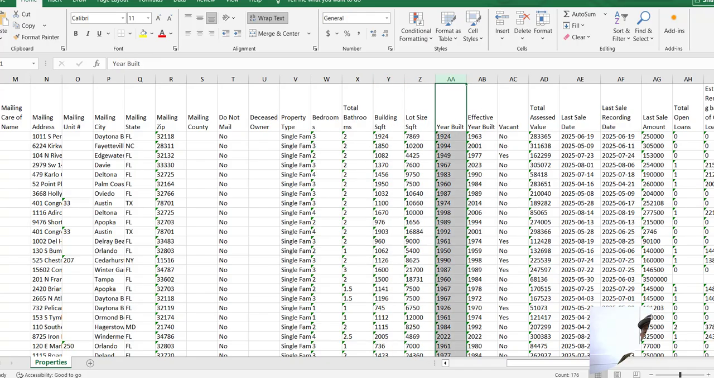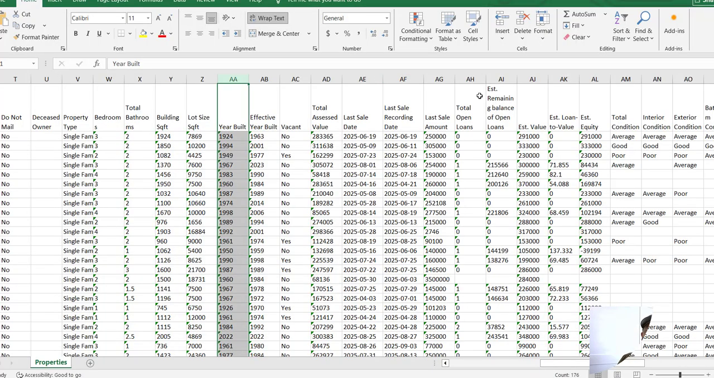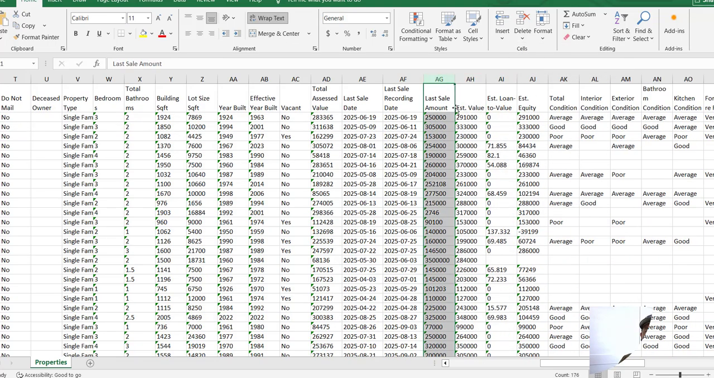Another thing that is going to change the way you think about business is that we can see right here, let's just say last sale amount and estimated value. So if we delete these two here in the middle, one of the things we can look at is this is what they paid for the property and this is what the value of the property is. So what that does for us is we can see who is paying the most and what they're paying for properties.